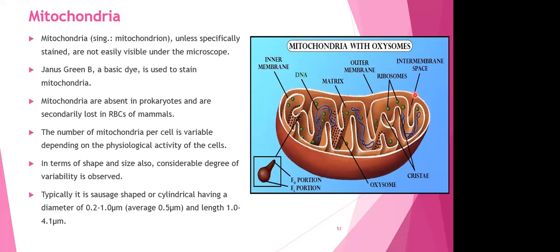ये स्पेस में H plus जो है वो पूरा accumulate हो जाता है intermembrane space में. And of course, these black color के dots which are clearly seen are going to be your oxysomes. Oxysomes are also called as F1 particles or they are also called as ATP synthetase. है ना, ये हमने already किया हुआ है. So this is going to be a typical oxysome. And each oxysome is also going to be made up of three parts, जो मैंने आगे बताया हुआ है. But as of now, just remember that the cristae will have studs of these F1 particles. It will be studded onto it, right?